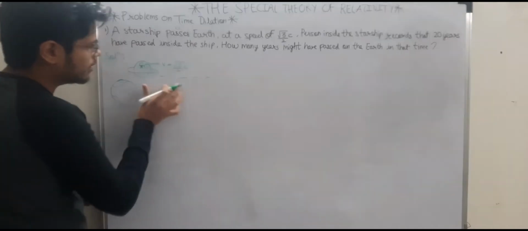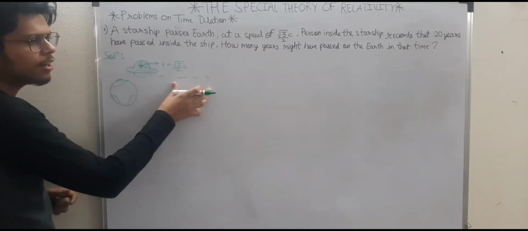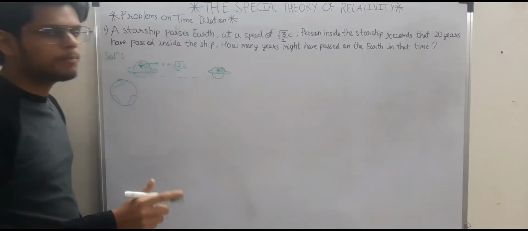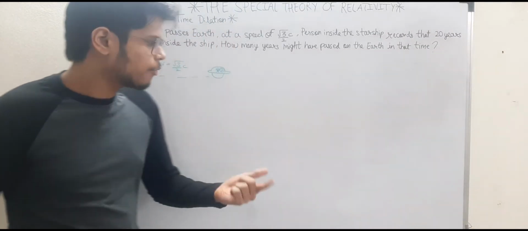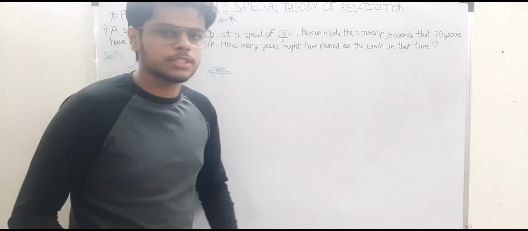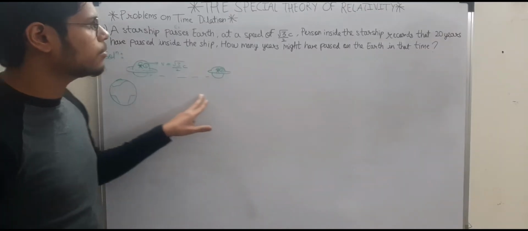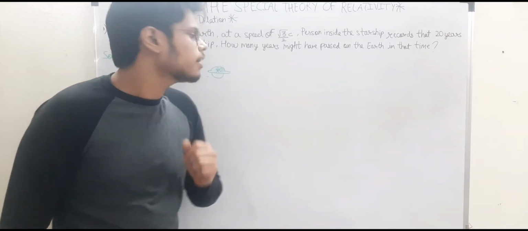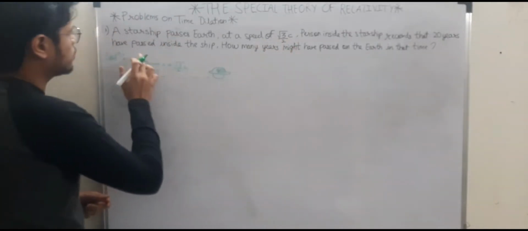So when he travels, that means he will cover some distance, right? When he is covering the distance, he has only one clock in his hand, right? There is only one clock in his hand, which is enough to define both these events. That means he is in a proper time interval because only one clock is required, not more than one clock, right? That is the mnemonic which I told you to remember: if you are using only one clock to determine your events, that means you are moving in a proper time interval, right? So your proper time interval is given to be 20 years.